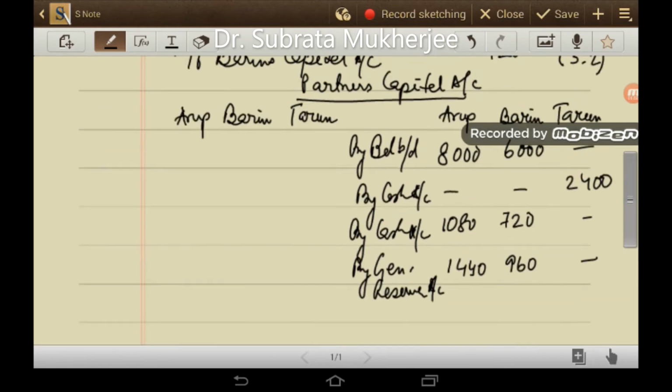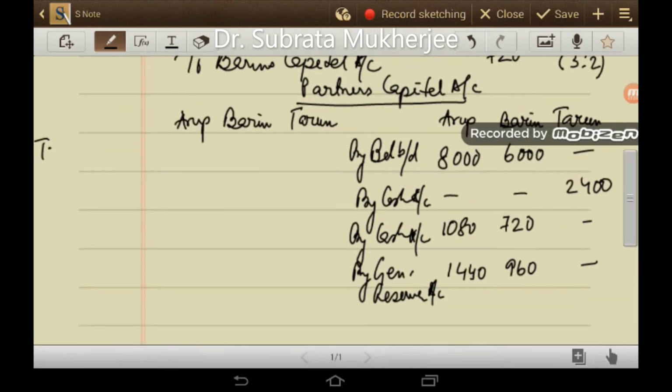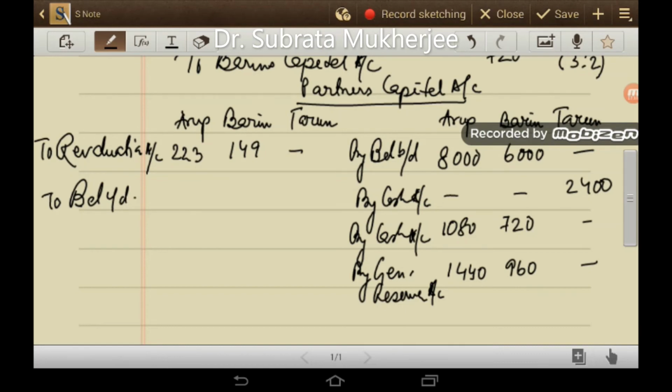And on the debit side, you have the revaluation account, the loss on revaluation, 223 and 149. So to balance CD, this will be your closing capital: 10,297, 7,531 and 2,400.